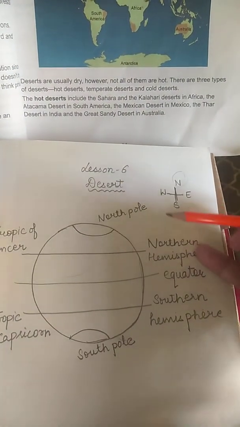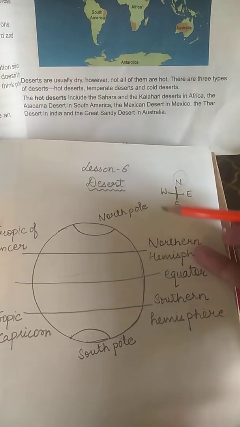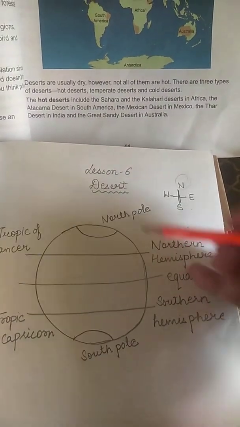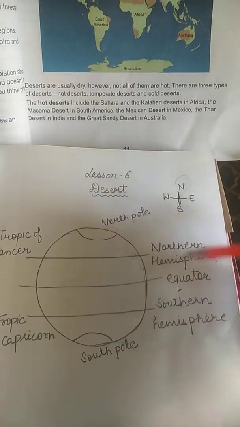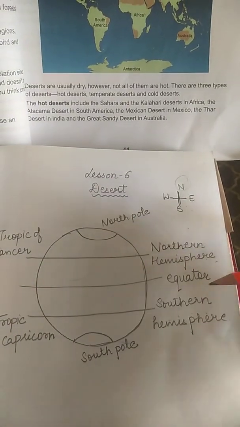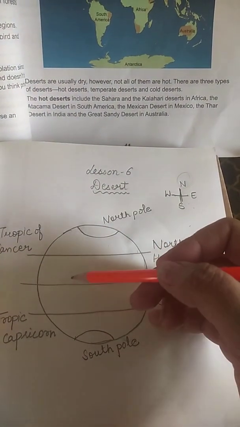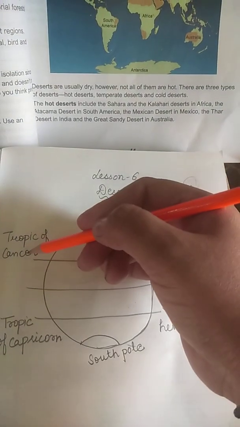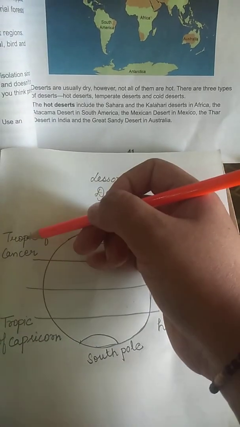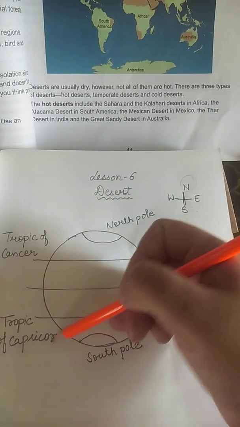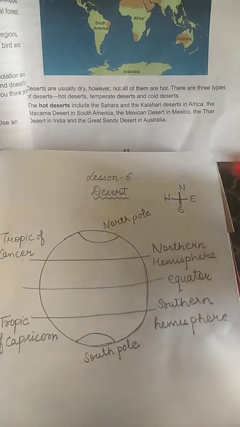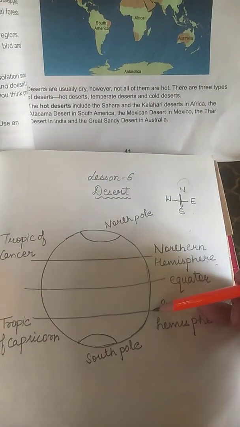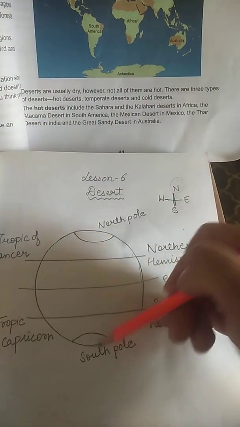The reason being, when we show directions, we show north at the top and south at the bottom. So, this half part is the northern hemisphere and this half part is the southern hemisphere. The equator divides the earth into two parts. There are two imaginary lines, Tropic of Cancer and Tropic of Capricorn, respectively in the northern and southern hemisphere. These lines are also imaginary and here are the poles.